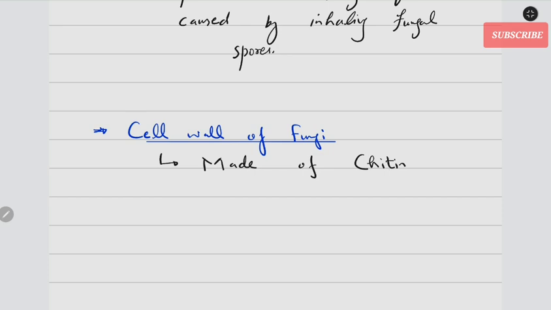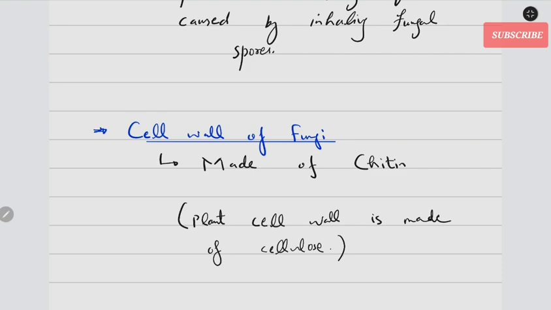The fungal cell wall is not made up of cellulose, right? Plant cell wall, in contrast to this one, we will talk about this again, is made of another polysaccharide called cellulose, which is basically wood. The paper you use, that's made up of cellulose.